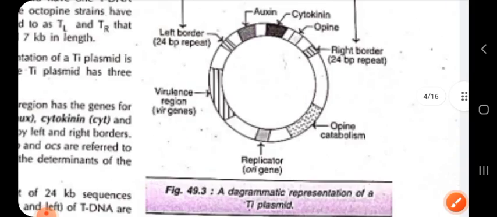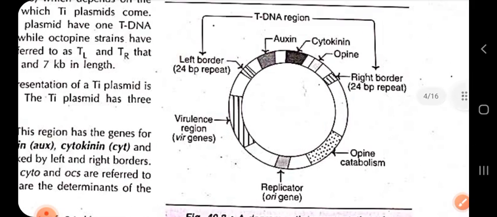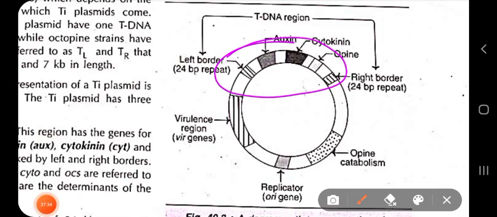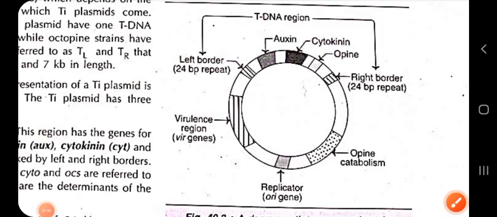So this was about the structure of the tDNA region and all the other things which are present within the Ti plasmid. Let us see more detail about this tDNA region in the next page.